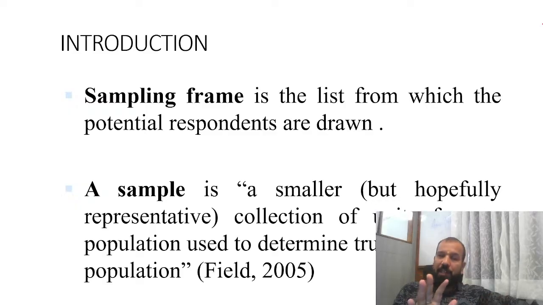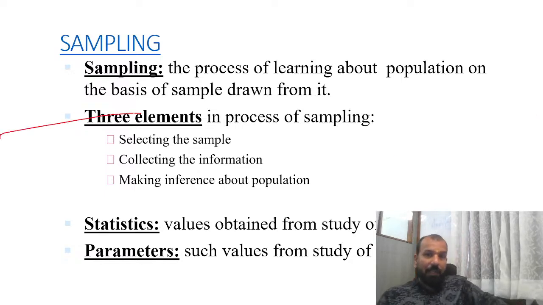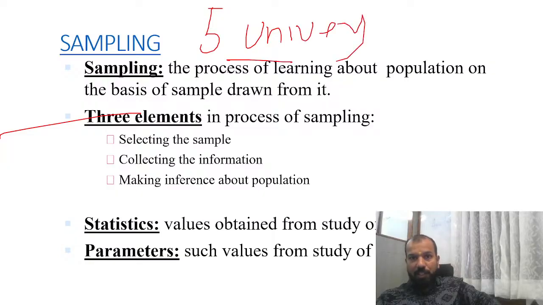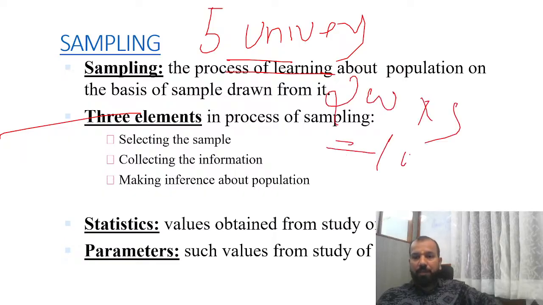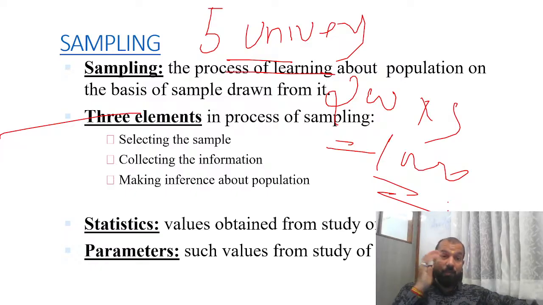We can't pick the data from across India's colleges for all the MBA students. We are picking only five universities. That is called a sample. From each university, we are taking the data of 200 students. 200 times five becomes 1,000 students. And how are you picking those 1,000 students? That is called sampling, the process of learning about the population on the basis of a sample drawn.